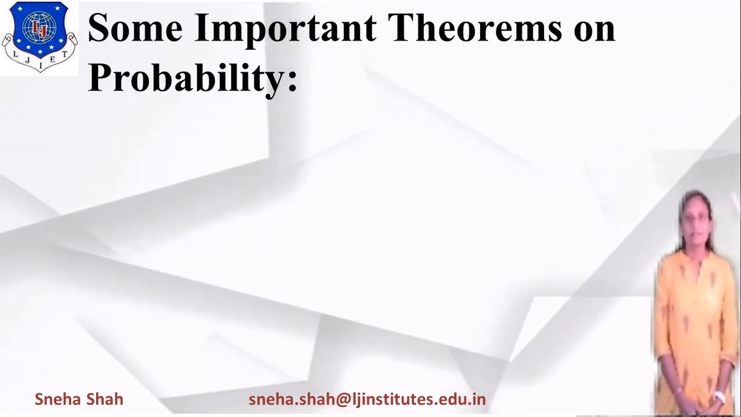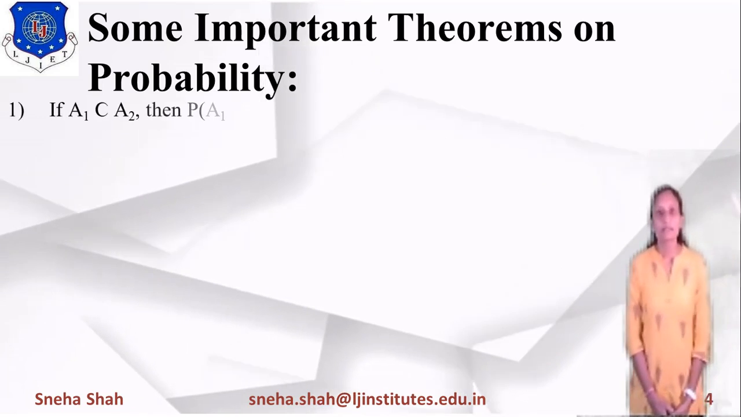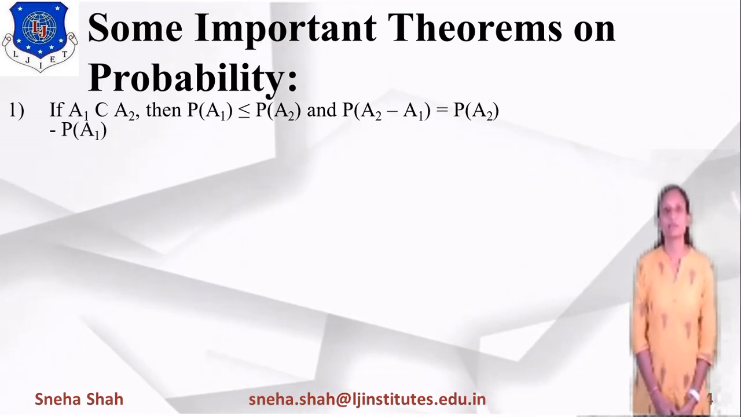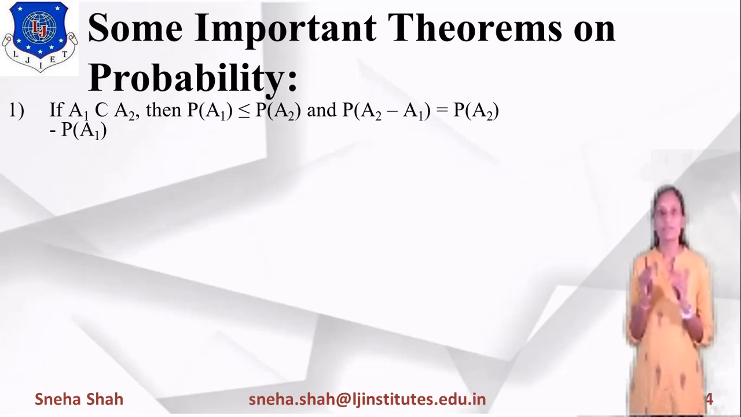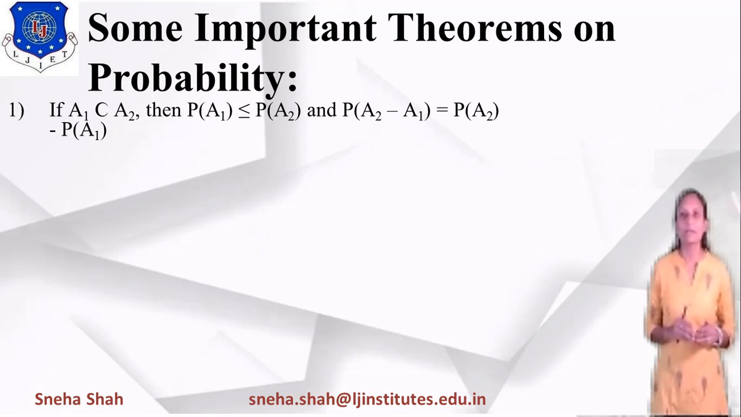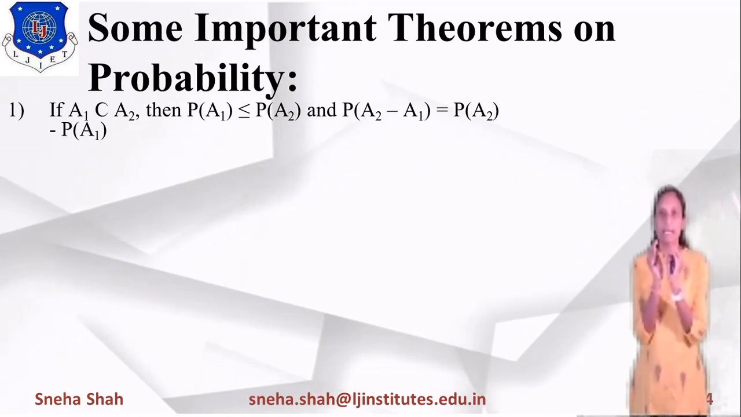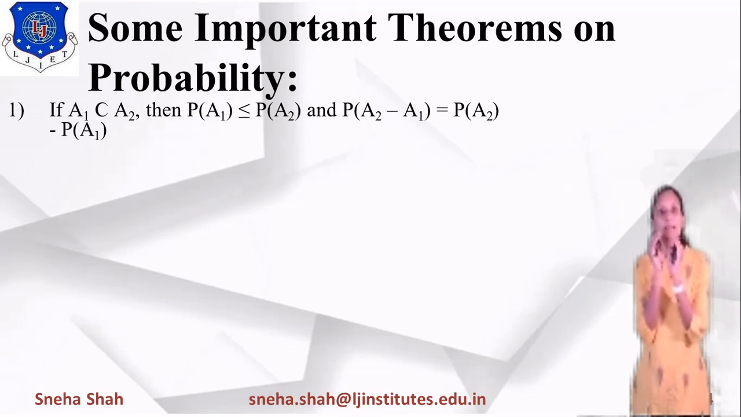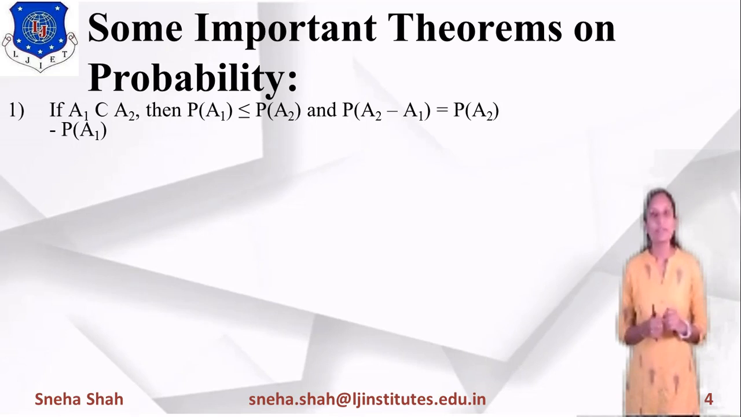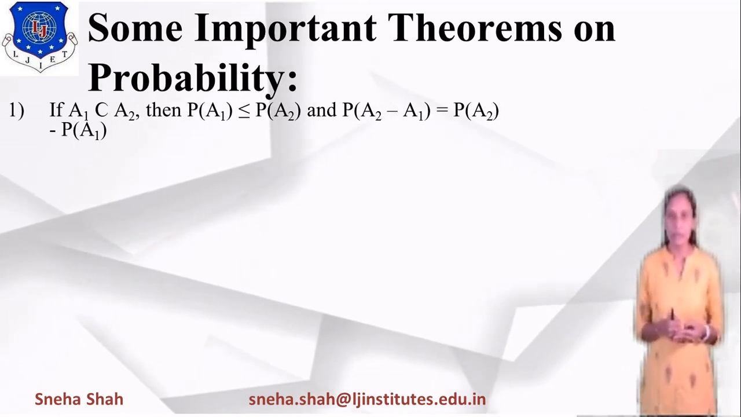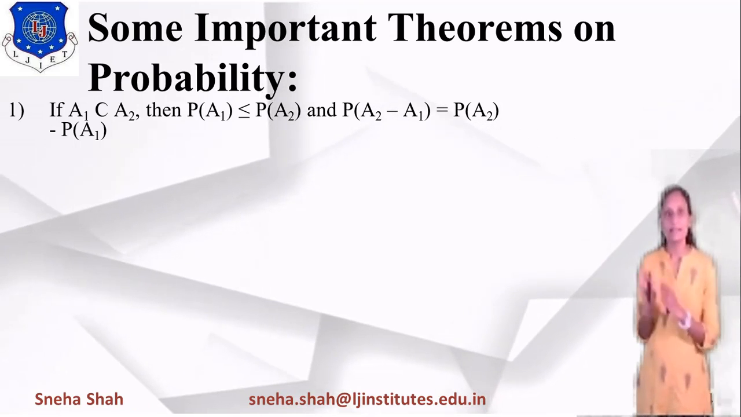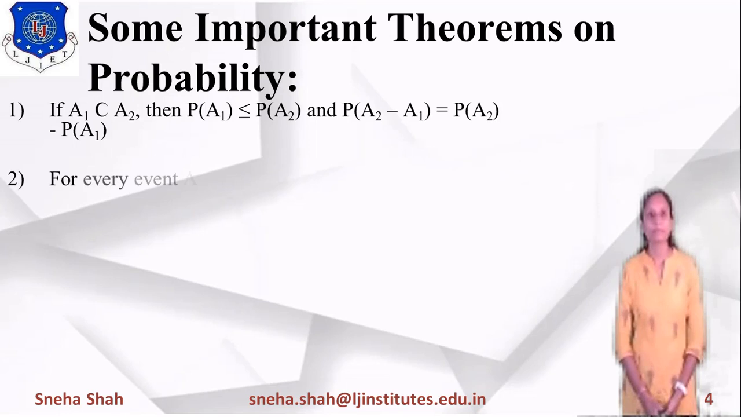Now there are some important theorems on probability. The first theorem is: if A1 is a subset of A2, meaning it is a part of A2, then the probability of A1 will always be less than or equal to the probability of A2. Because if A1 is smaller than A2, then the occurrence of A1 will always be less than the occurrence of A2. In the same way, if we find the probability of A2 minus A1, it gives the answer probability of A2 minus probability of A1.